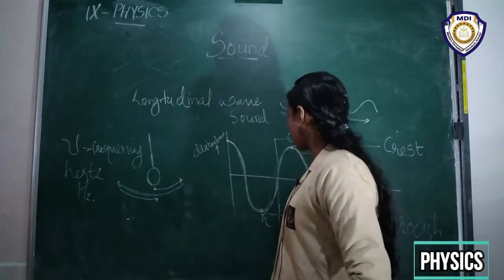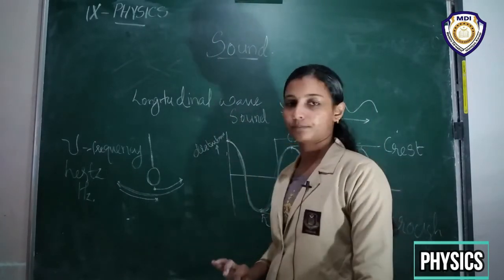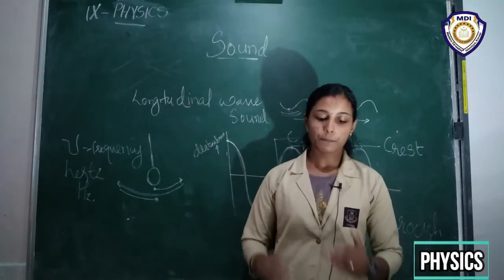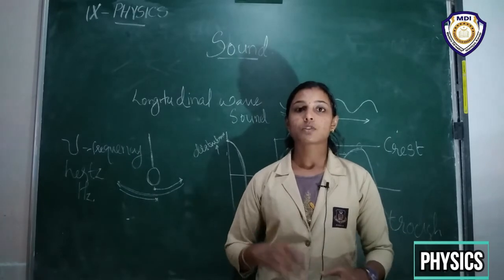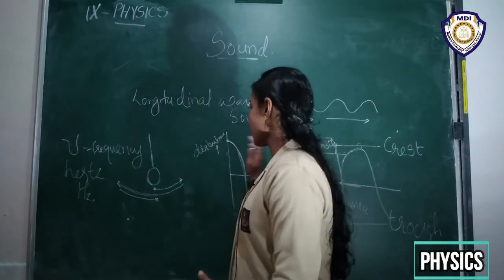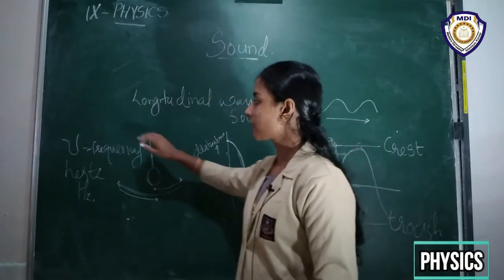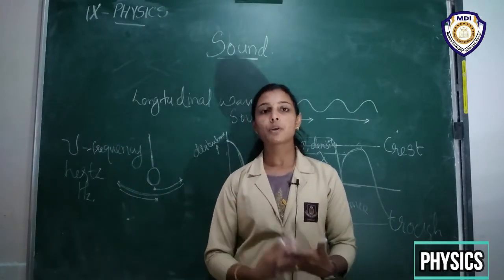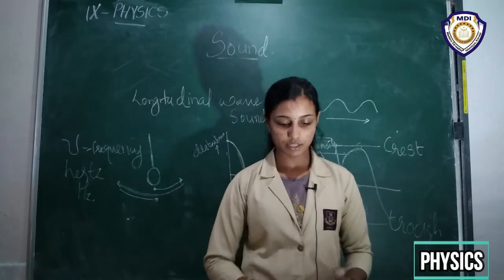The number of such oscillations per unit time is known as frequency.